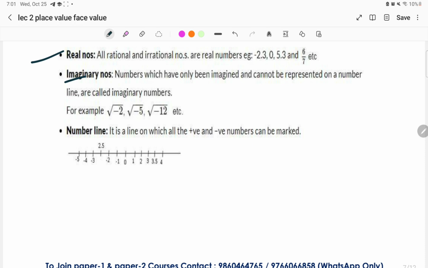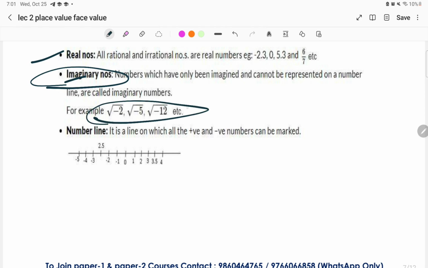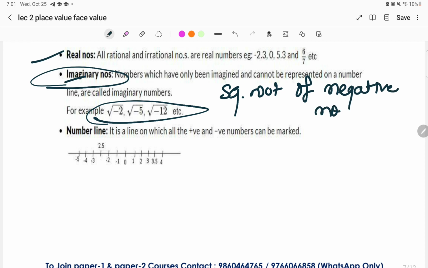Imaginary numbers also, right? This is not much important from an exam point of view, but just make a note of it. What are the imaginary numbers? Square root of a negative number, like root of -2, root of -5, under root of -12, and so on.